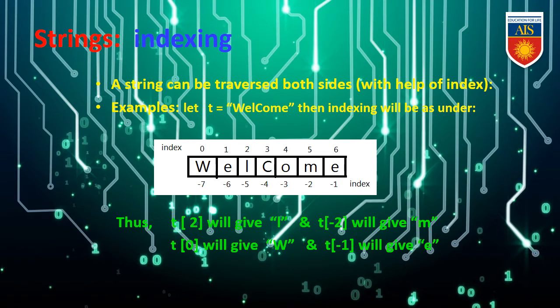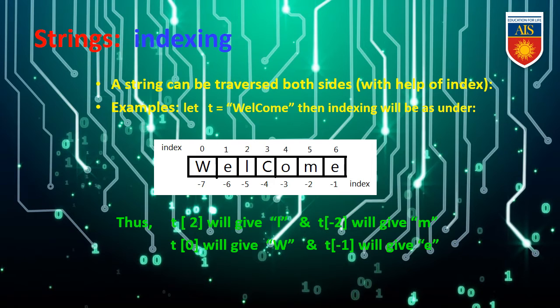We have given the string as welcome, so here we can follow it within the box. This welcome is going to be known as an element, and on top and the bottom we can see some numbers I've mentioned. These numbers are actually index. One thing you need to remember, that index can be either positive or negative. If it is positive, we need to follow the index from the left hand side, that means the starting position, and in case of negative index we need to follow it from the right hand side, that means the last character or the last element.